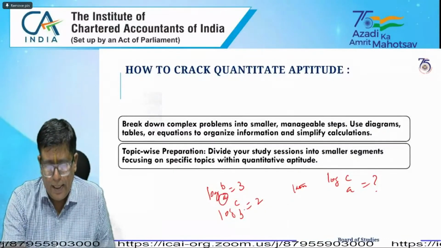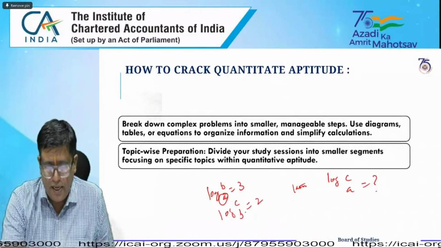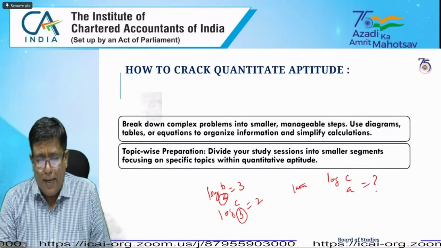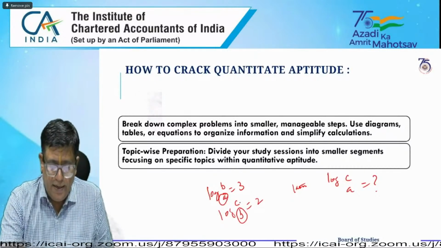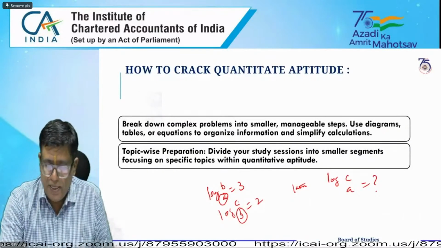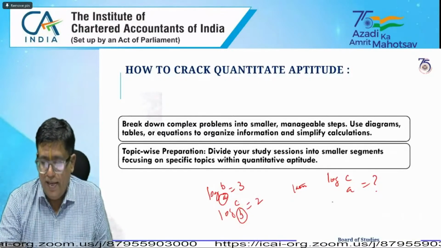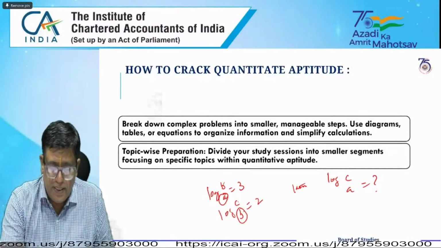here this base is A, and this base is B. If you look at log b base a into log c base b, here this base comes, and this base would be cancelled.